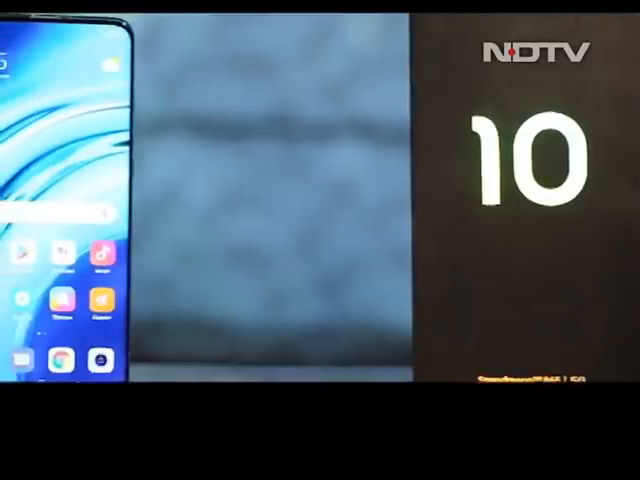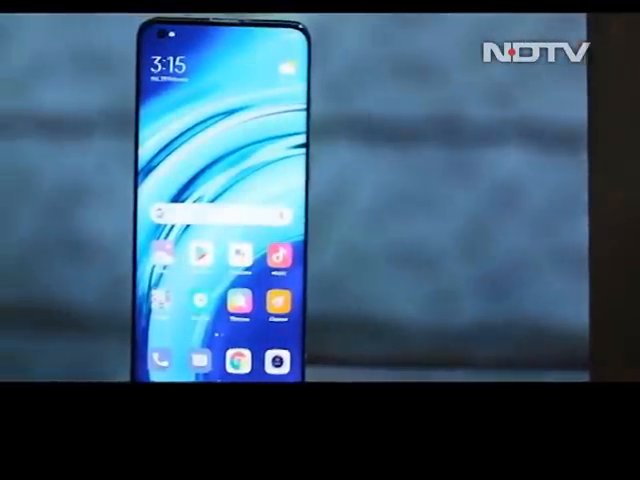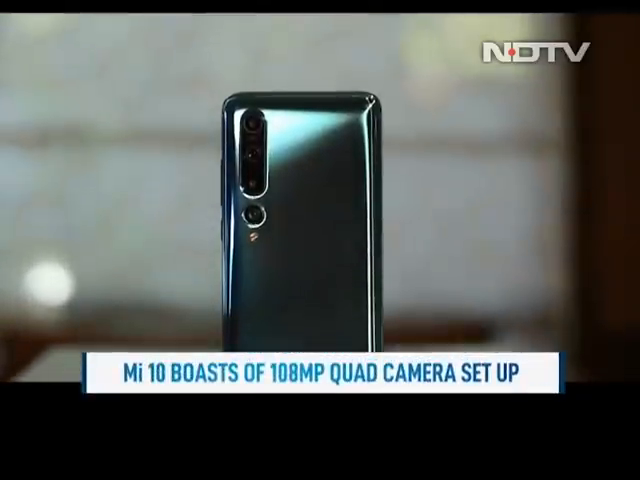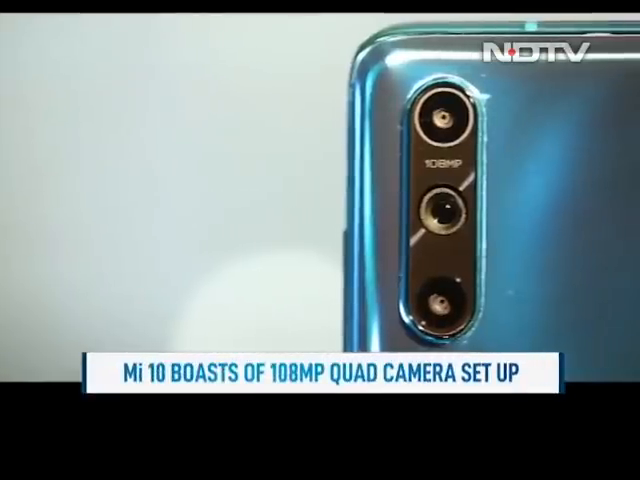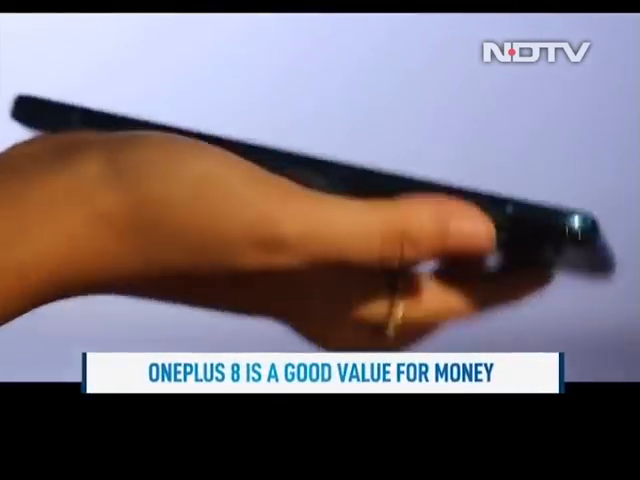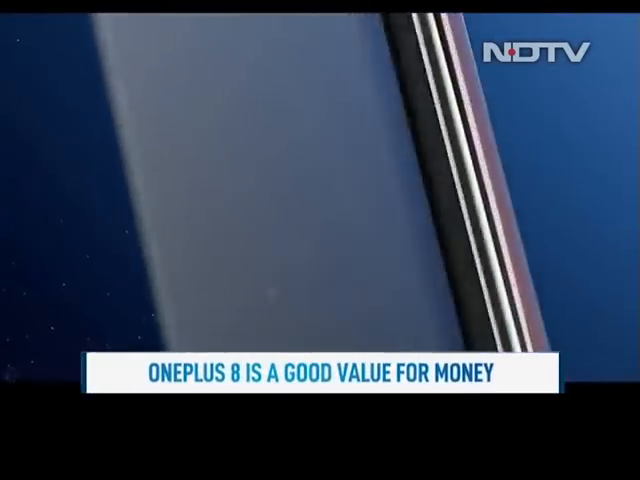Verdict. The Mi 10 and the OnePlus 8 promise the world in a smartphone. While the Mi 10 is priced higher than the OnePlus 8 for the base variant, it does offer a 108-megapixel quad camera setup and better battery life, plus it looks good. The OnePlus 8, on the other hand, is a good value for money option with a neat user interface.